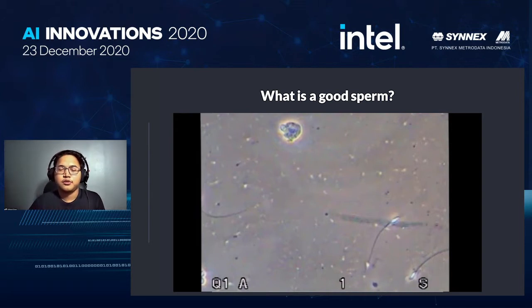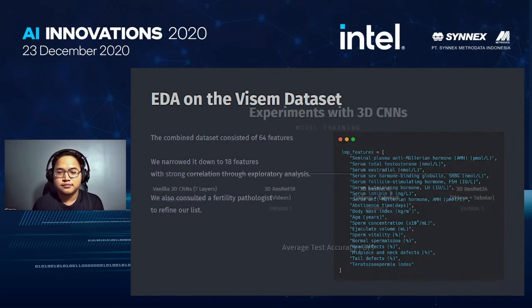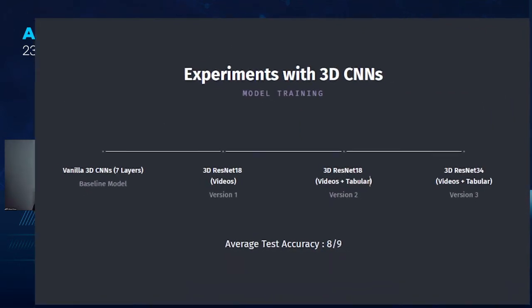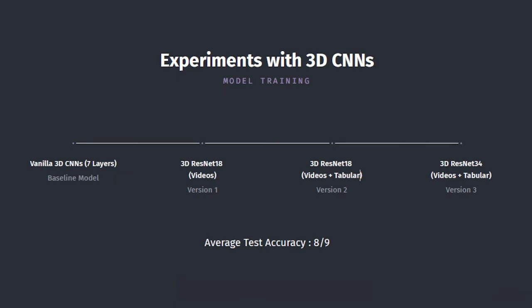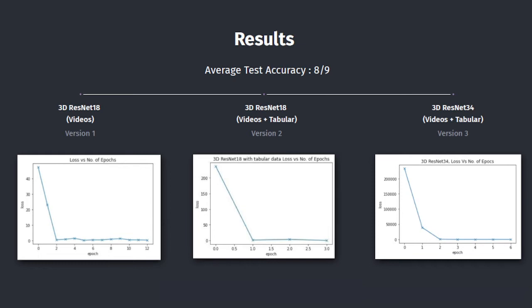That's how a good sperm looks. We use this tabular data to train our model. We have developed our CNN model and it has 88% accuracy on average. This is our result, and so far we are continuing to develop better and better models.